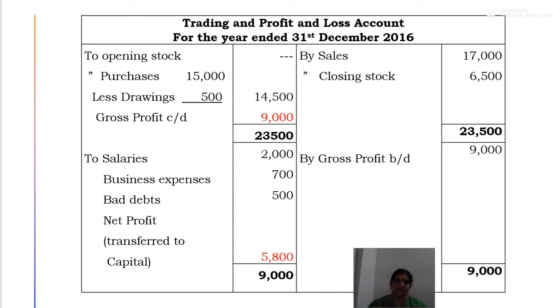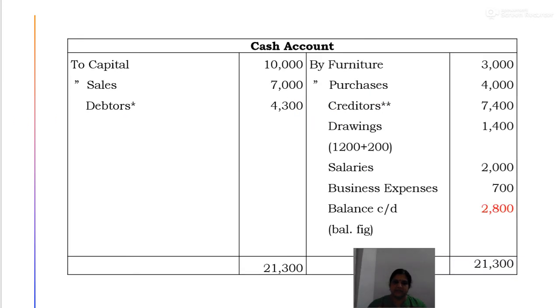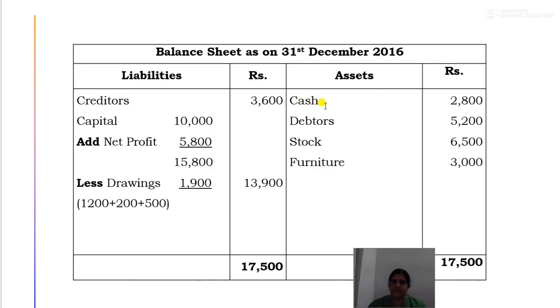Now we will prepare the balance sheet. Okay. Now in the balance sheet, you know the cash balance, that is 2,800. Now all the other information is given in the question itself. Okay. So cash 2,800, then closing debtors 5,200, closing stock 6,500, then again furniture 3,000. Then creditors, the creditors balance is also given in the question, that is 3,600.